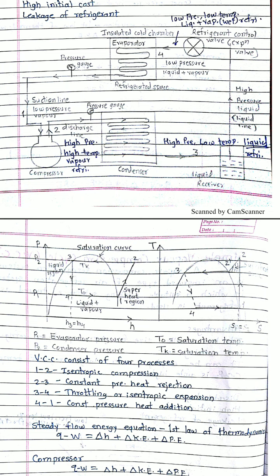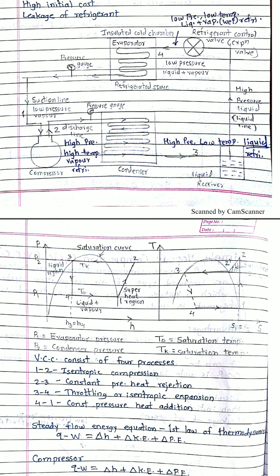Then it is stored in the receiver, which we have not shown on the pH and TS diagram. Now from point number 3, it goes to the expansion device. When the expansion takes place, the pressure reduces and the temperature also reduces. On the pH diagram, the pressure reduces from P3 to P4.